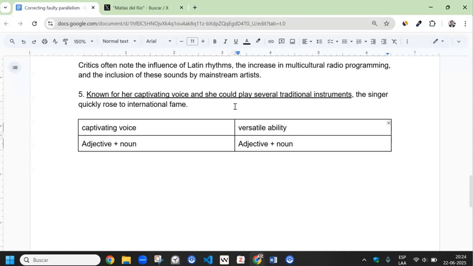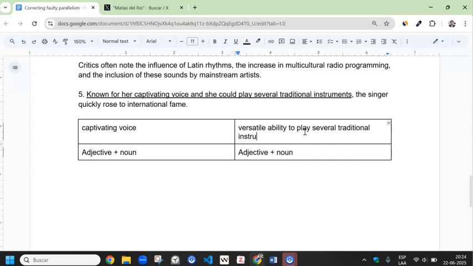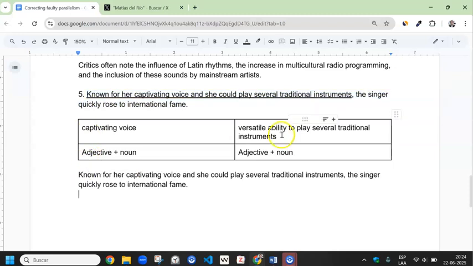And let's see, we can't leave out play several traditional instruments. So maybe we can use a prepositional phrase here, to play several traditional instruments. Okay, so we have an adjective and a noun, even though the second element in this list is a little longer, but it looks balanced anyway. So we will just copy this and then this, and versatile ability to play several traditional instruments.